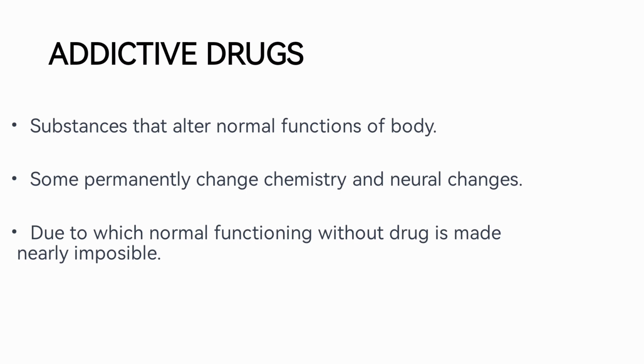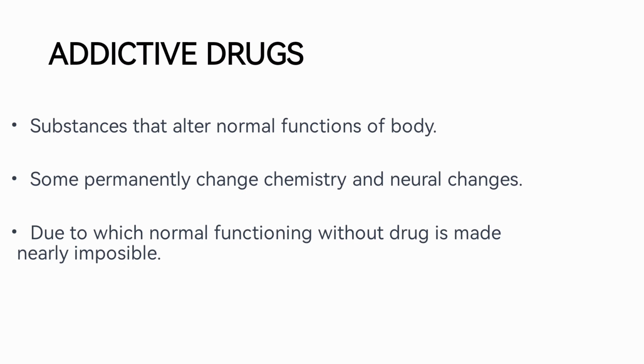As a result, normal functioning without these drugs becomes nearly impossible, because the structure of the brain is changing with the use of these drugs. So the normal functioning of the body will not occur without them. The body then needs these drugs if they are discontinued. If they are not continued for a time, the body craves these drugs, often leading to an uncontrollable desire for them. When a person starts to take these addictive drugs, the person needs them again and again, because now the body has changed itself. Now the brain has changed its structure.